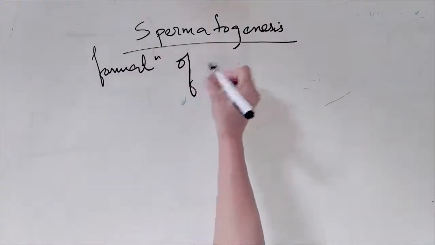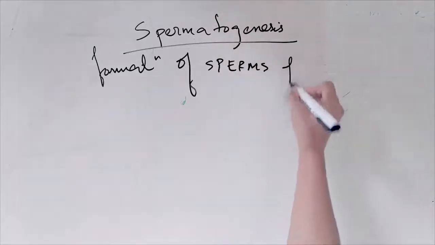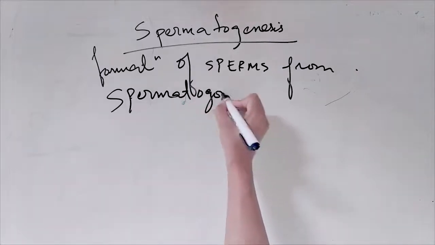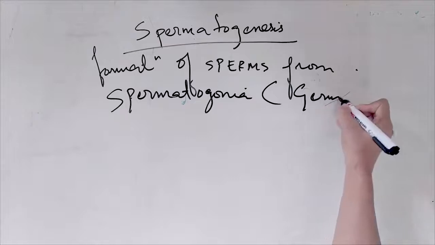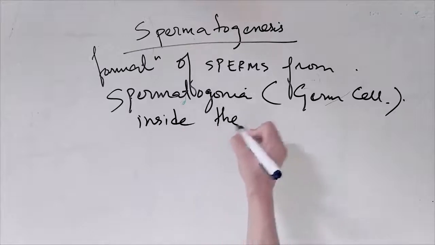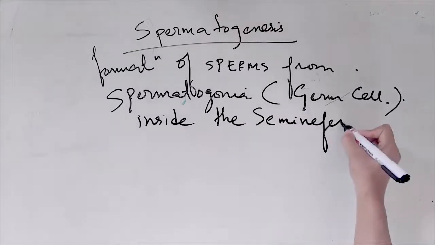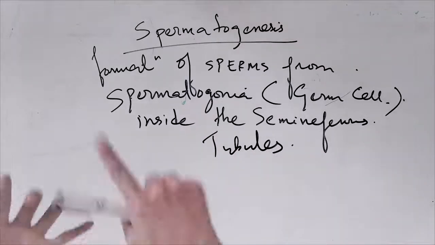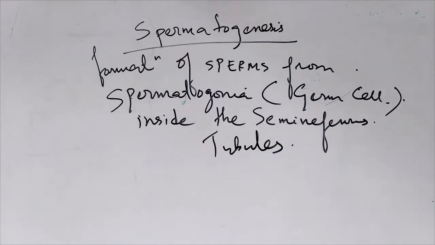Formation of sperms from the germ cells, known as spermatogonia. Spermatogonia, a germ cell. Where does it happen? Inside the seminiferous tubules. Inside the seminiferous tubules, there are cells: spermatogonia and Sertoli cells. Leydig cells are outside, don't forget that. So the formation of sperms from spermatogonia, the germ cells or stem cells inside the seminiferous tubules, by the process of meiosis, is known as what? Spermatogenesis.